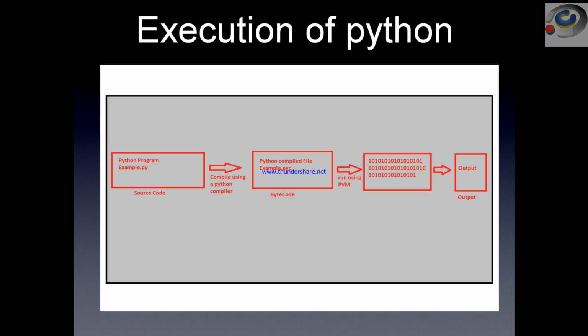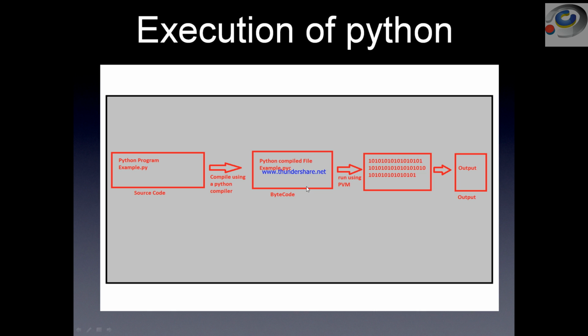It's exactly similar to Java's code. In Java also, we compile our Java source code, convert it to bytecode, and the bytecode gets loaded inside the JVM, which converts our bytecodes to machine understandable code. The same way, Python also gets compiled using a Python compiler internally, and it creates a file with an extension called .pyc.